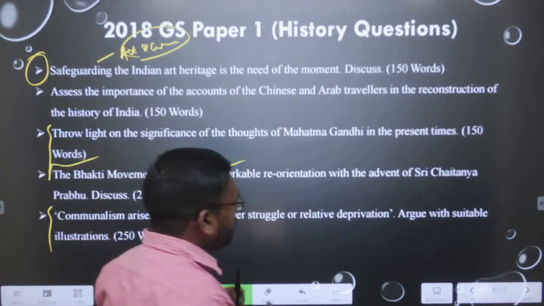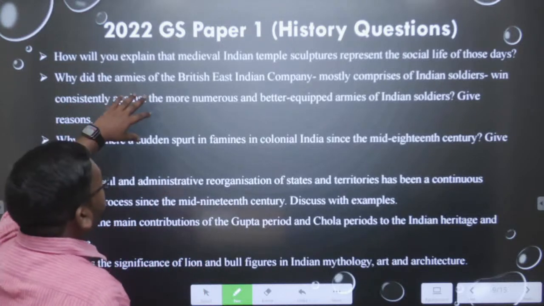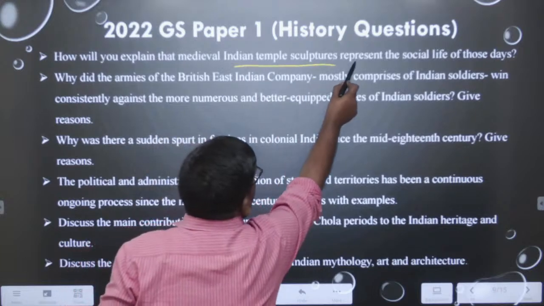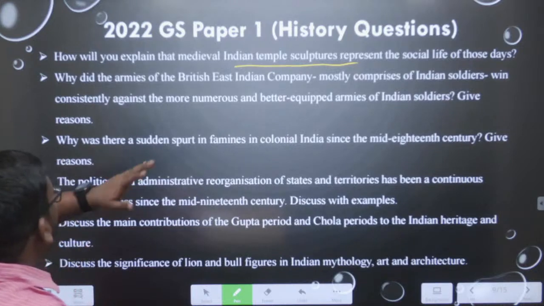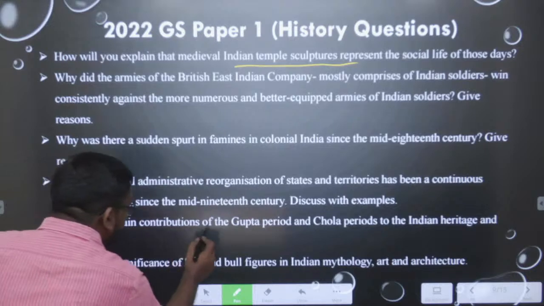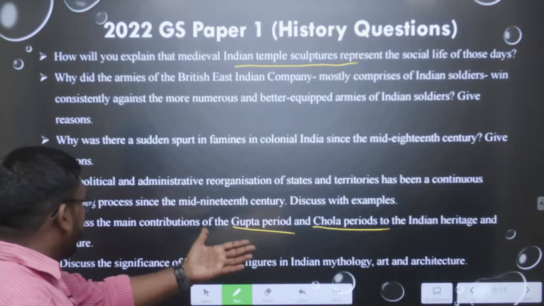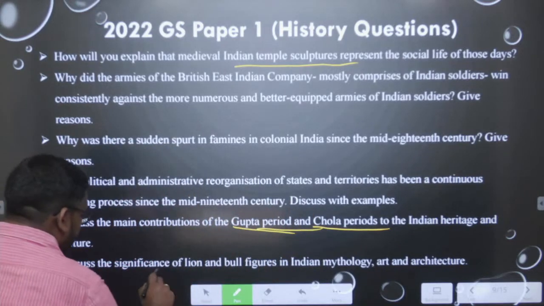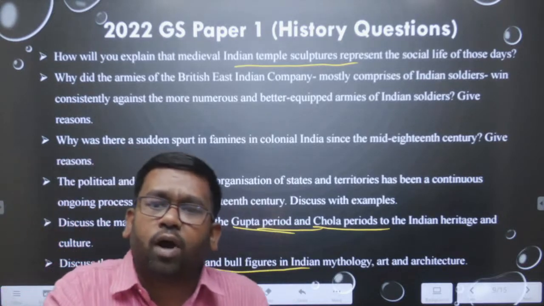Then this question is from modern India in 2018. If you see the 2022 paper, the first question is related to medieval Indian temples and sculptures representing the social life of those days. This is related to art and culture. Then, discuss the main contributions of the Gupta period and Chola period to Indian heritage and culture. This is also art and culture, and the third one, lion and bull figures in Indian history, mythology, art and culture. This is related to art and culture only.